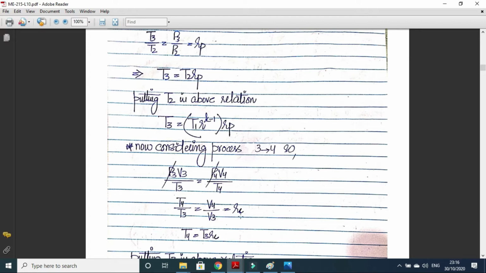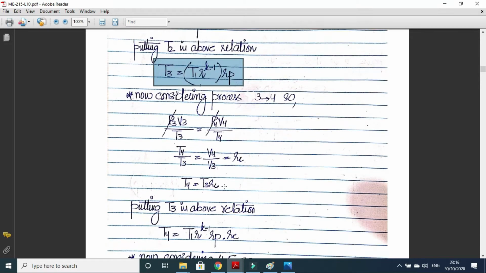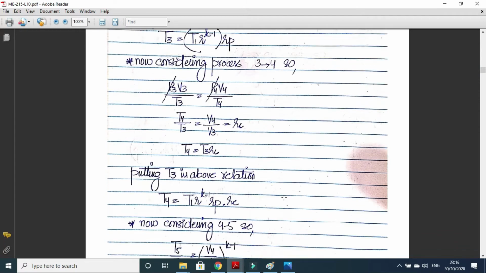So V4 upon V3 is actually the cutoff ratio. So T4 will be equal to T3 into Rc, and T3 is this. So we can put the value of T4 as T1 R to the power K minus 1 Rp Rc.